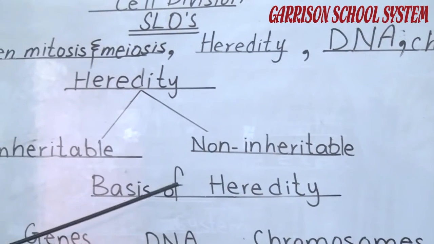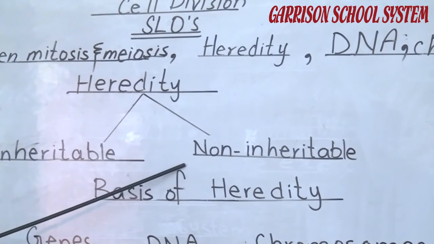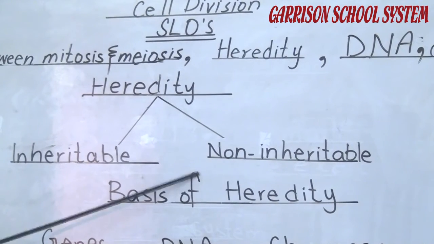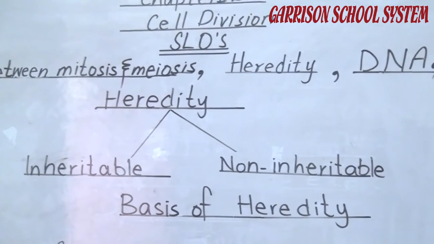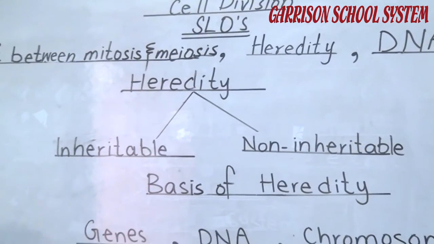if a body organ of a person is lost or weakened due to disease, his or her children do not inherit it; these are the non-inheritable characters.